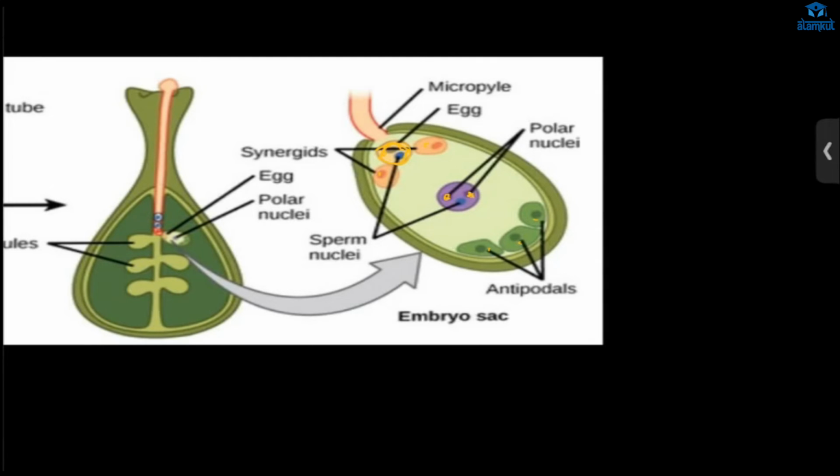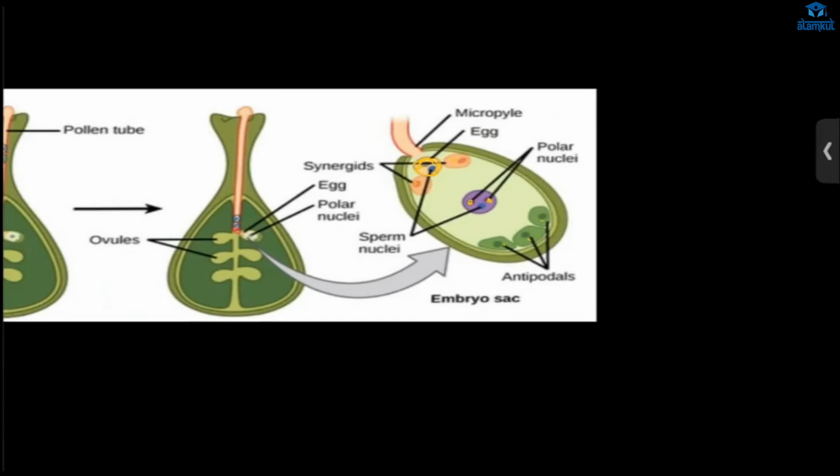This is the micropyle. What is the work of the micropyle? This we will learn later. So this is the structure of the ovule or embryo sac. This is called the embryo sac. This is the mature female gamete.